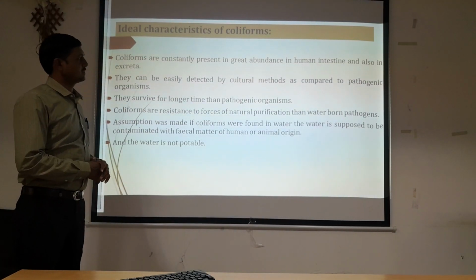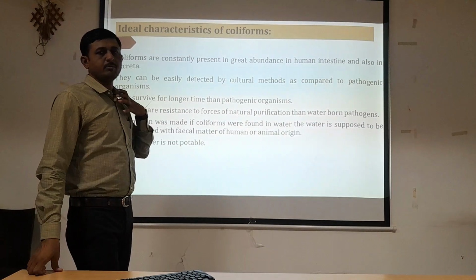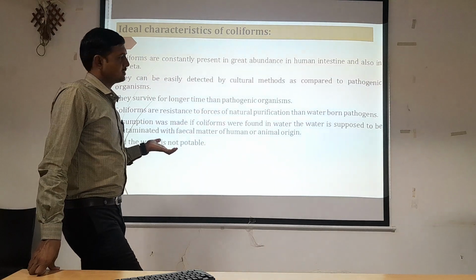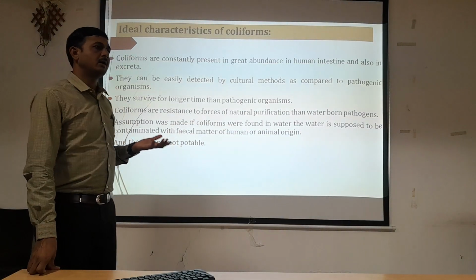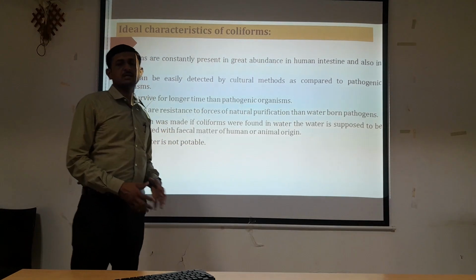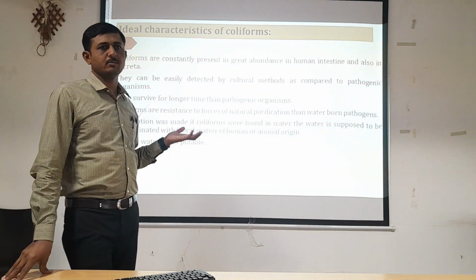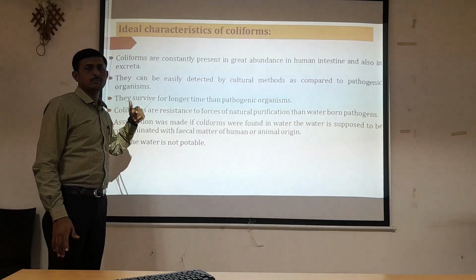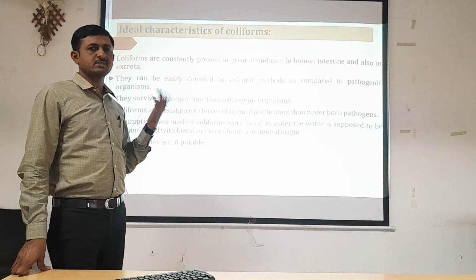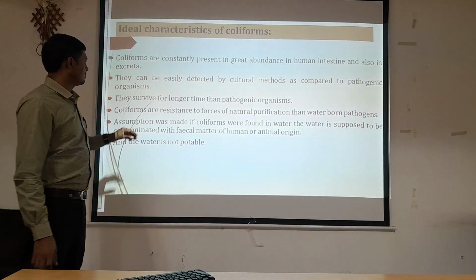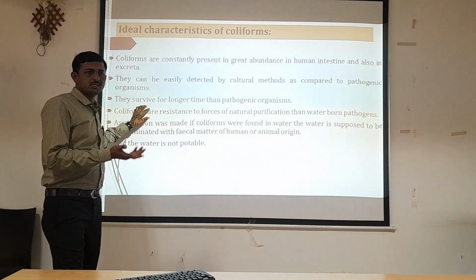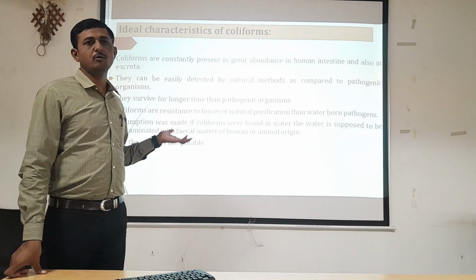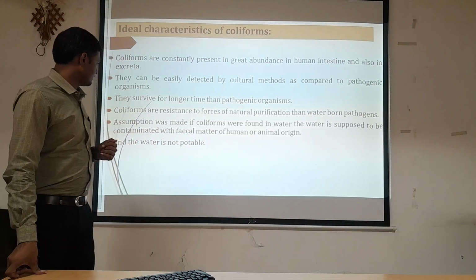Coliforms are more resistant to forces of natural purification than waterborne pathogens. So they are resistant to the water purification process, and that's why they are normally present in the water sample. Again, pathogens can't survive for a longer time in the water sample as they require special nutrition. So they die or vanish after some time from the water sources. So we can also get a negative result. That's why we have to use this coliform group of organisms as indicative organisms.